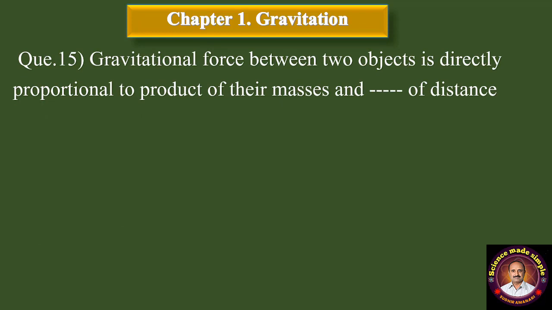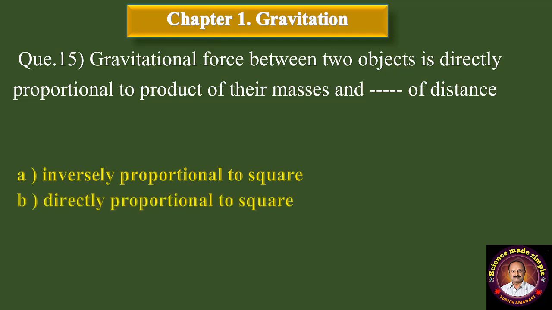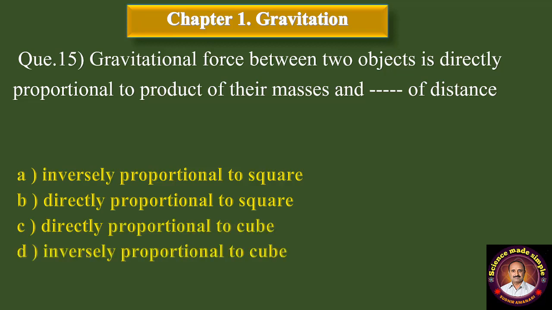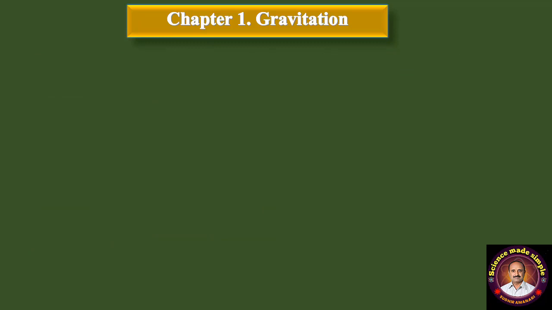Question number 15. Gravitational force between two objects is directly proportional to product of their masses and dash dash of distance. Option A, inversely proportional to square. B, directly proportional to square. C, directly proportional to cube. And D, inversely proportional to cube. Correct answer is option A, inversely proportional to square.